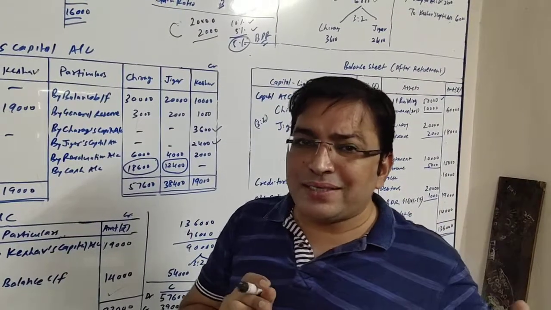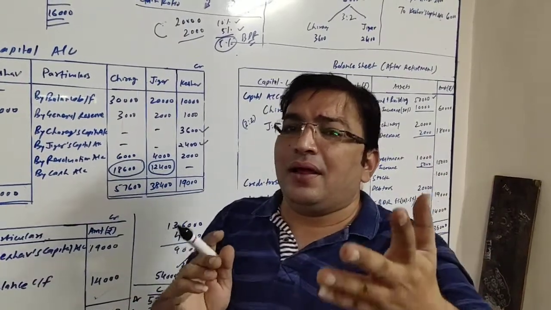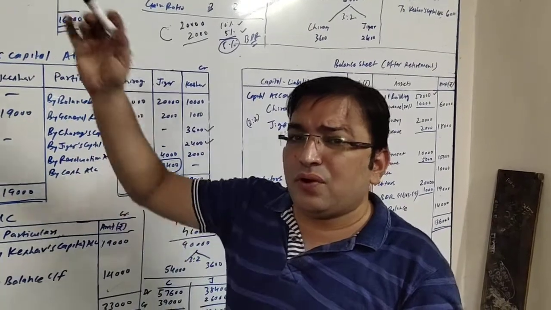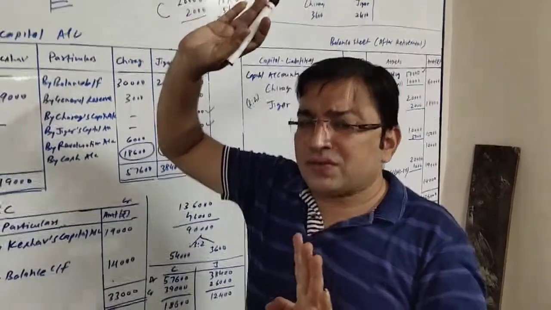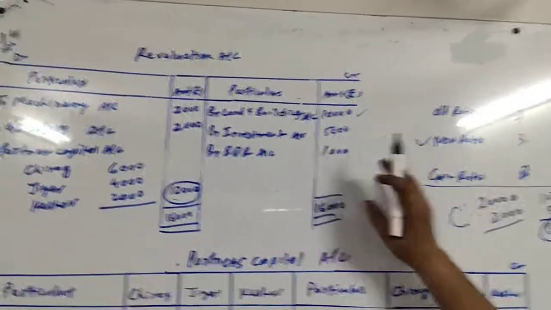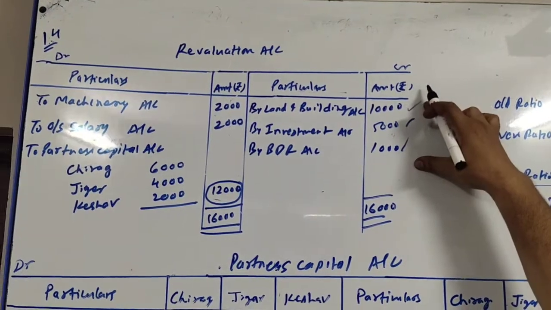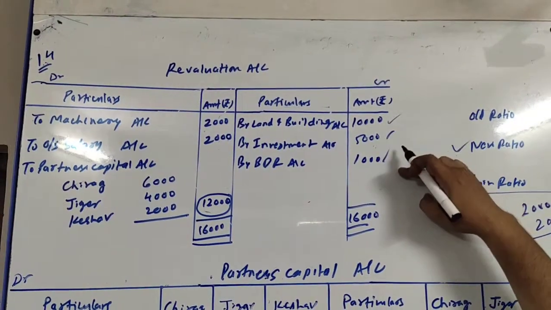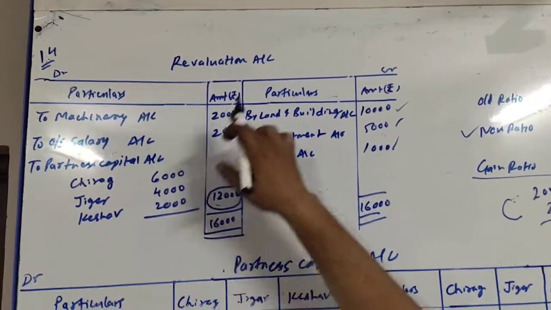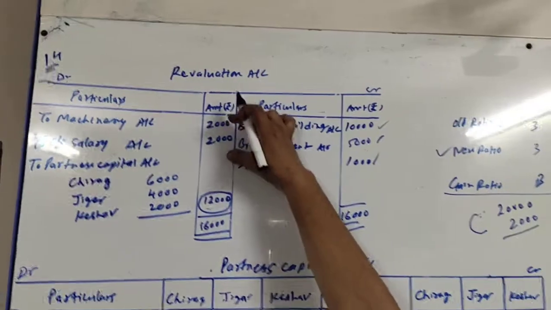Friends, now only one adjustment, number 7, is left, which is about capital, and we know that before doing anything for capital, we need to close the revaluation account. So first of all we will finish with the revaluation account. When I find the difference, I can see that there are three amounts at the credit side, 10,000, 5,000 and 1,000, and only two amounts at the debit side, 2,000 and 2,000. So the total of the credit side is 16,000 and the total of the debit side is 4,000.